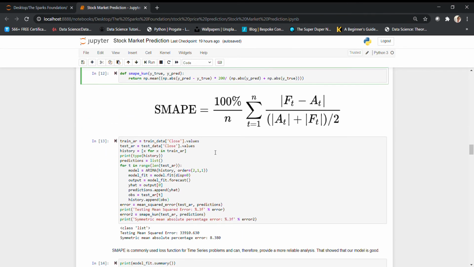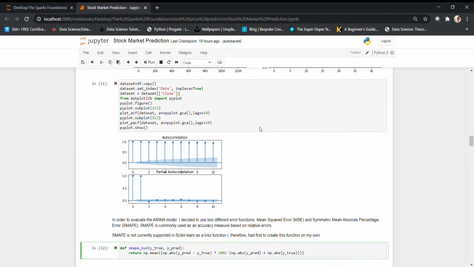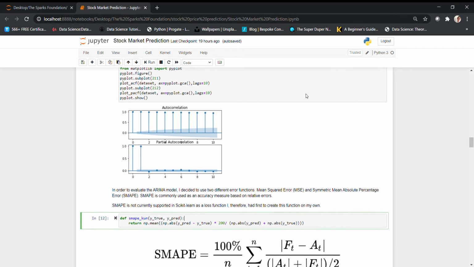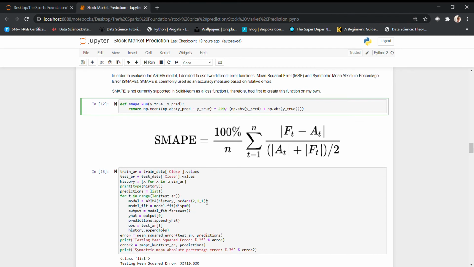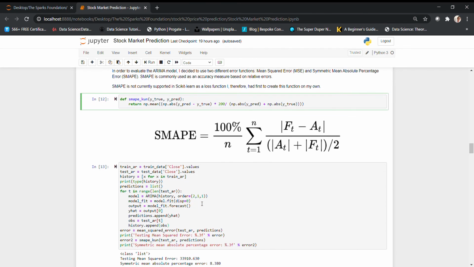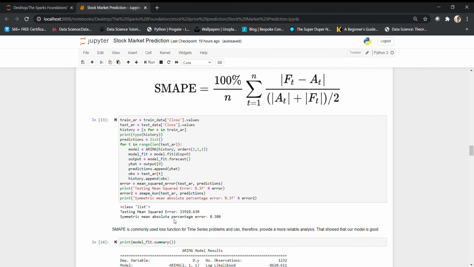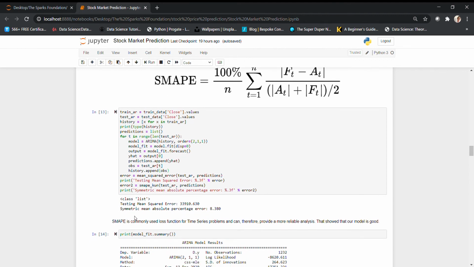Based on that, we had a confusion whether it's 1 or 2. In that case, when I plotted again the autocorrelation and the partial autocorrelation, we can see 2 were above. And based on brute force also, I got 2 as the better output. So I'm going ahead with 2, 1 and 1. Then when I fit my ARIMA model, we can see that the mean square error and the symmetric mean absolute percentage error is 8.